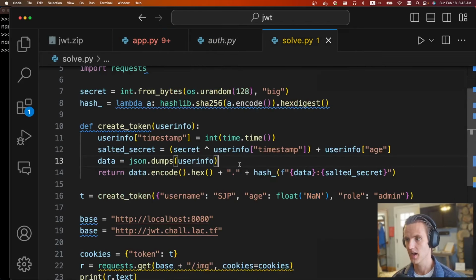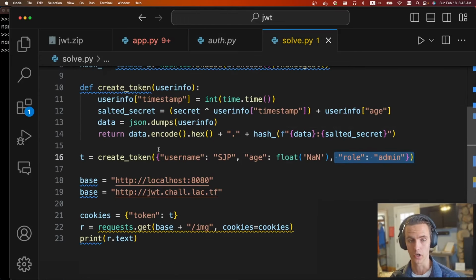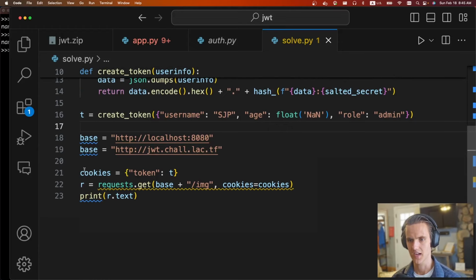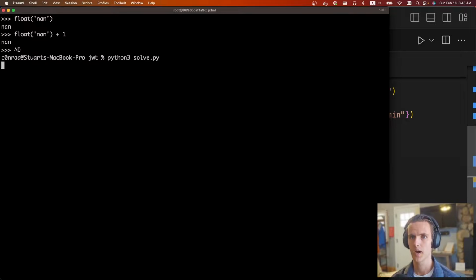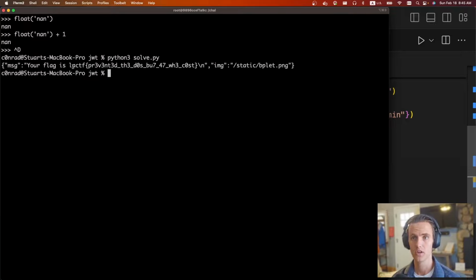But anyways, our age is not a number and our role is admin. The code that was provided to us will just generate the token for us. And from there, we're just going to send that cookie over to the image request and we should get the flag. So we'll do python3 solve.py. And that was it. Your flag is LACTF prevented the denial of service, but at what cost?